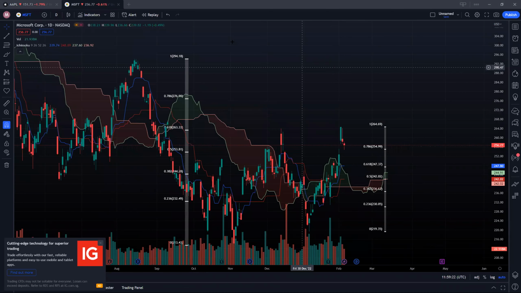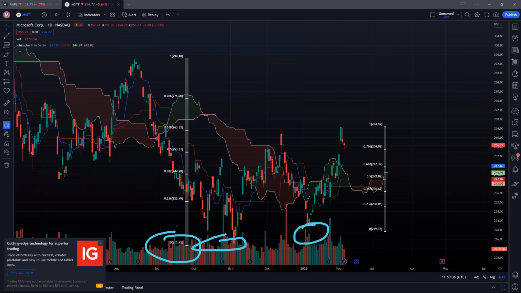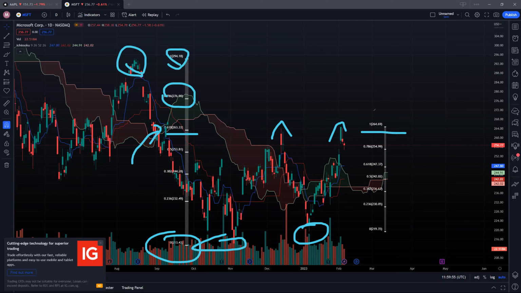So for Microsoft, a pretty similar pattern. It's just that we did not actually break down this 213 low. We hit around 219 and started to rebound back up. But we are looking at a strong resistance. So from the low of 213.43 and the recent high of around 294, this 61.8% at 263 was a critical resistance we tested once, and 3 days ago we tested it once again. So if we do not break out above this, then 276 and 294 would be future targets for Microsoft, unless we can break out above these 264 levels with good volume, and potentially we may see more upside ahead.